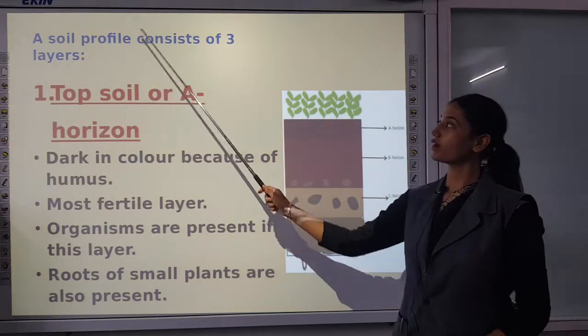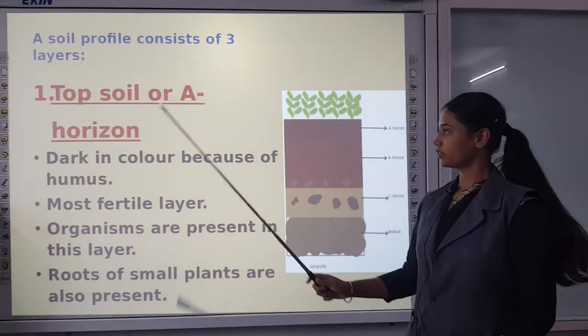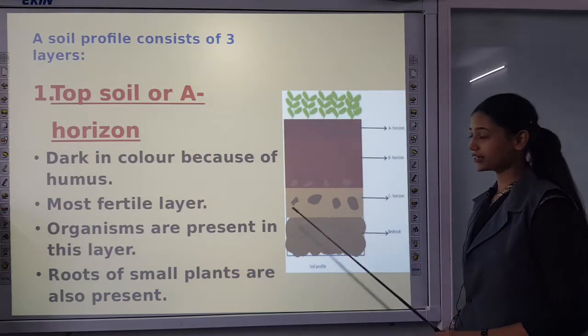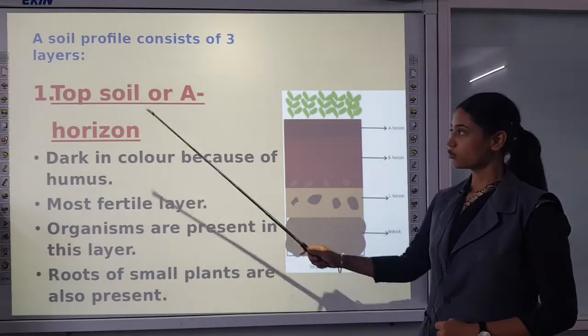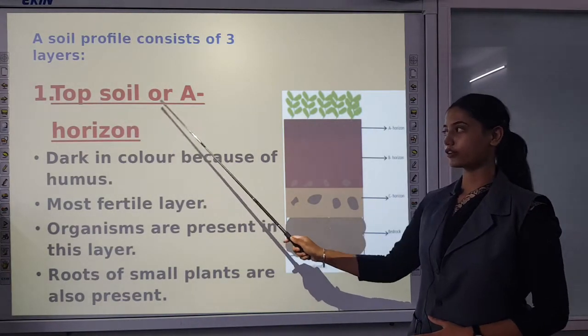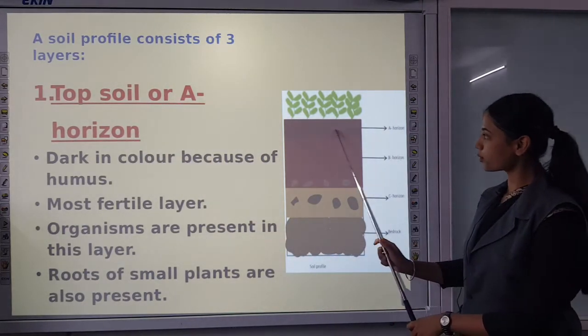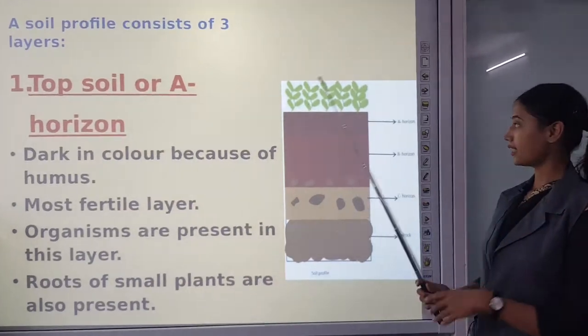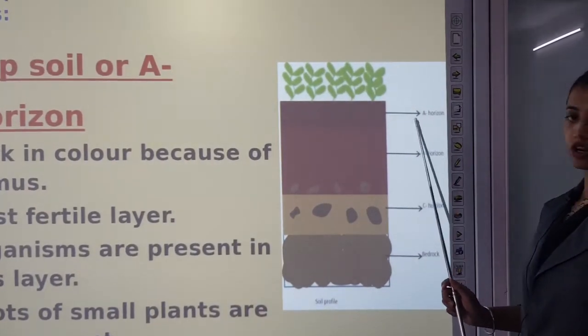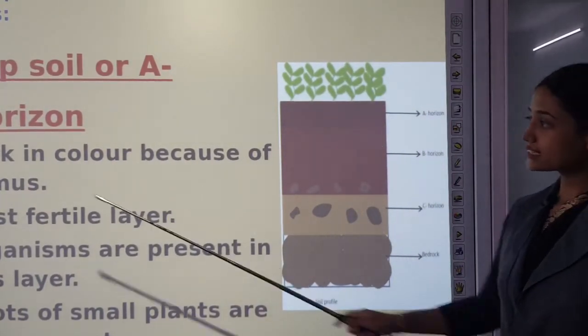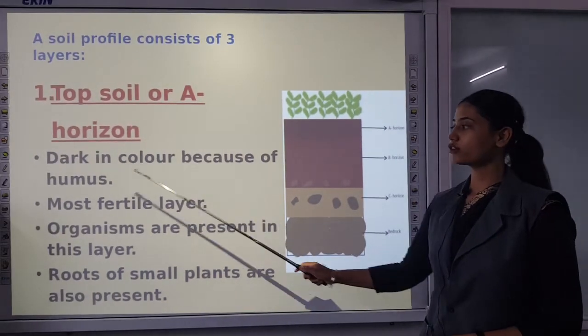Now a soil profile consists of three layers. We have divided this profile into three main layers. First is topsoil, or we call it the A horizon. You can see this is topsoil present at the top. It is dark in color because of humus.